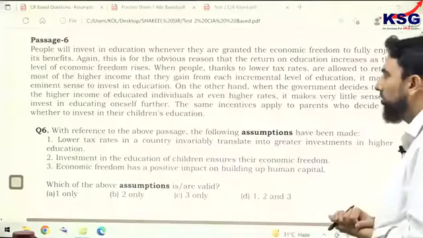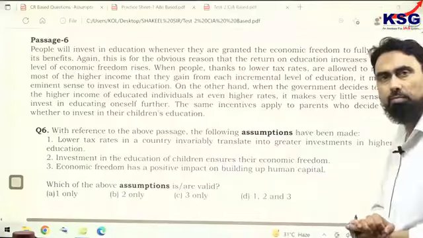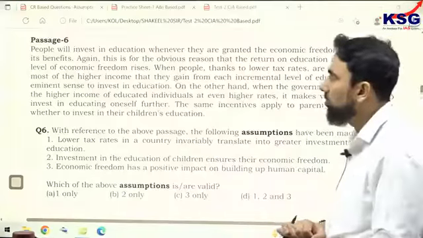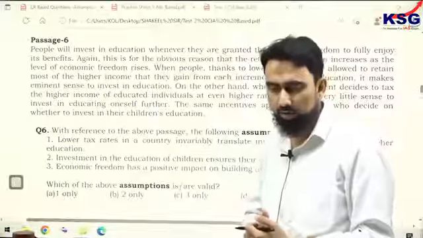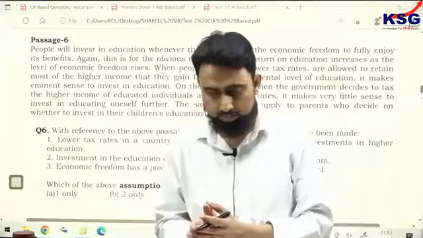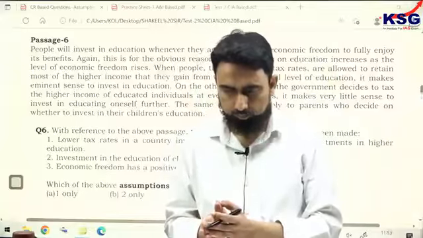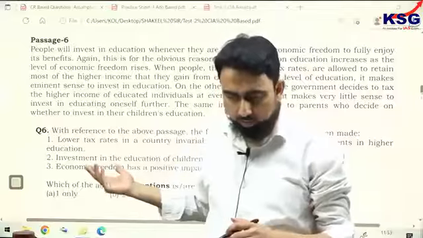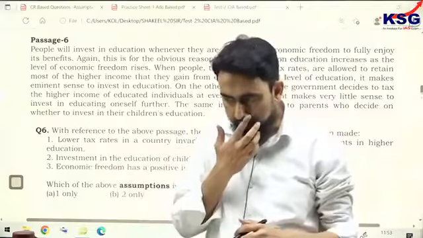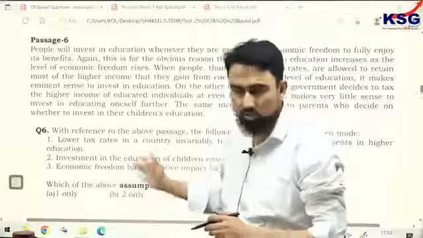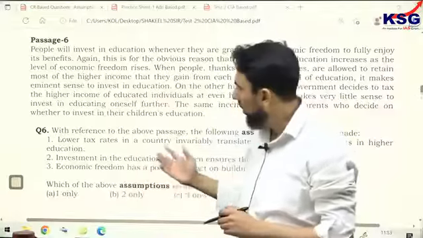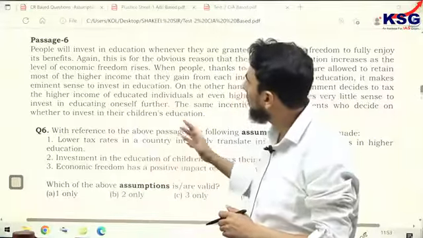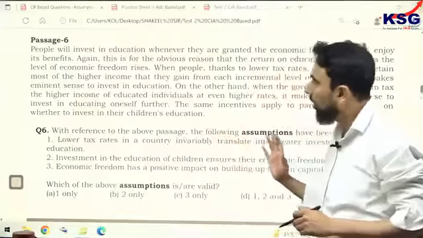The author has advocated for economic freedom, and by economic freedom he means that... So side by side, I am giving you the answers plus the discussion. Up to the assumption questions I have picked up, and I am writing the answer and then explaining at the same time.